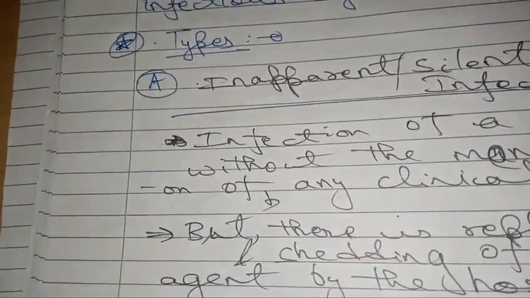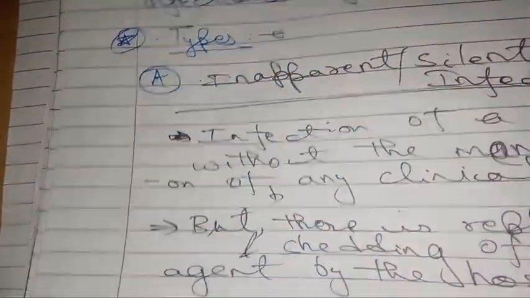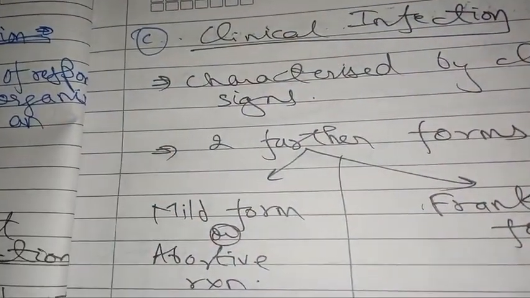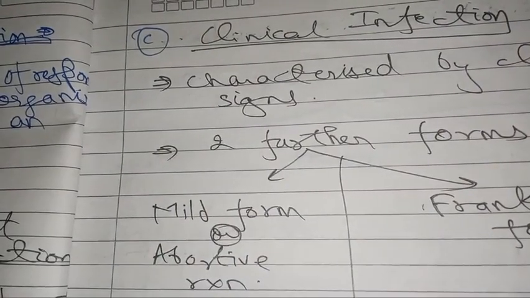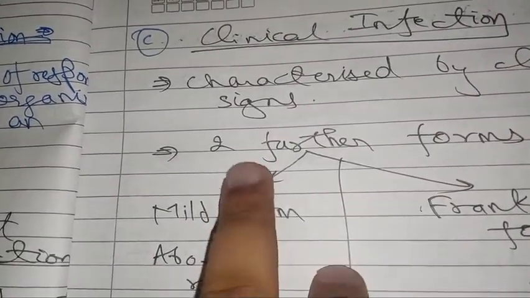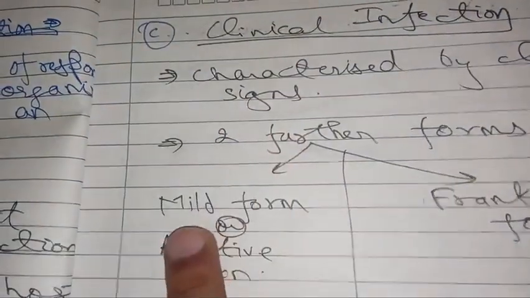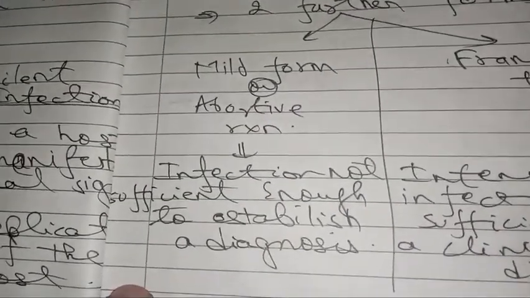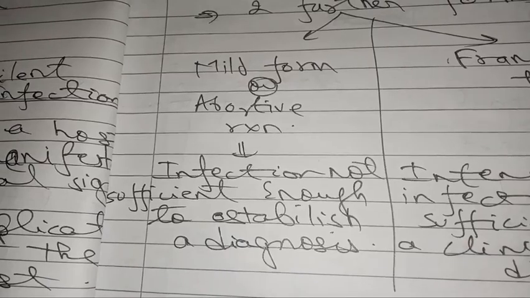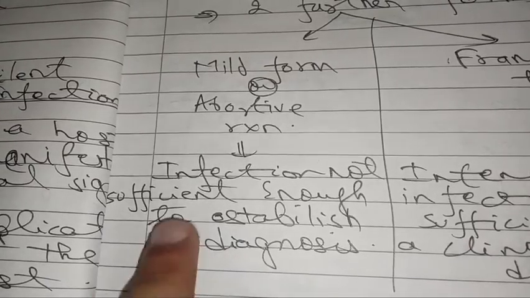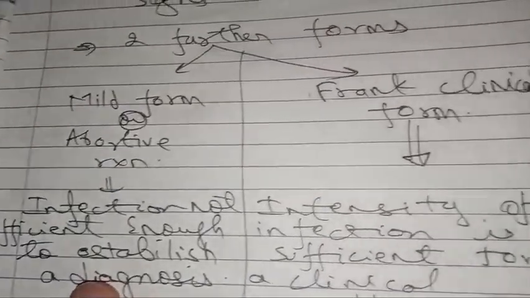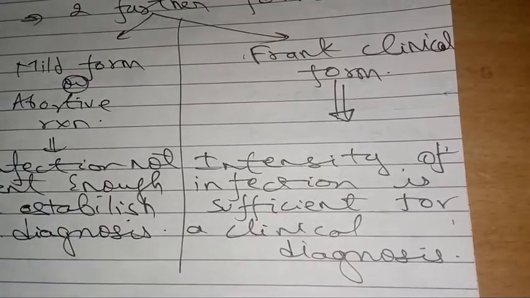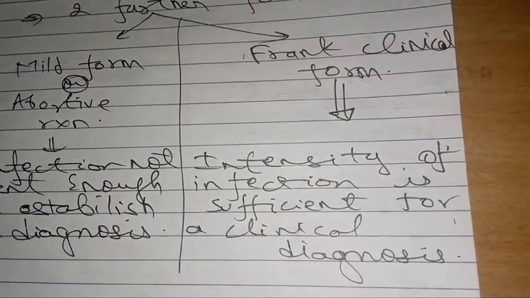So there are three gradients of infection. First is inapparent or silent, second is subclinical, and third is clinical. We will discuss clinical first. Clinical, obviously, we can easily diagnose with the help of clinical signs. We have two types in clinical infection, mild form or abortive reaction and frank clinical form. A mild form or abortive reaction will not be easy to diagnose because there will be less infection and fewer clinical signs. In frank clinical form, you will identify the disease very easily because of the clearly visible clinical signs.